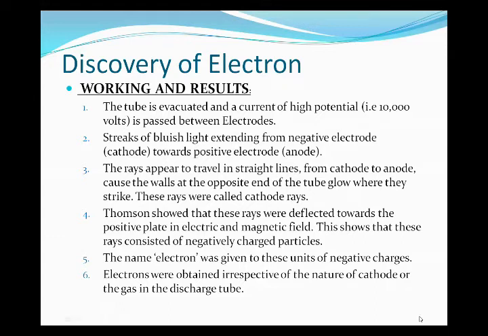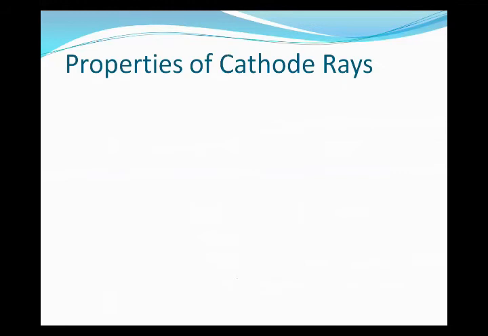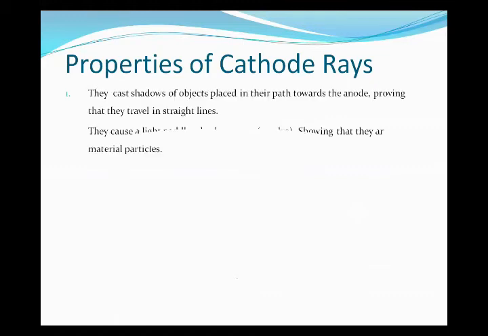Now, next, after the discovery, we come toward the properties of cathode rays. After performing the experiment, J.J. Thomson gave us some properties of cathode rays. Number one property: they cast a shadow of an object placed in their path towards the anode, proving they travel in a straight line.